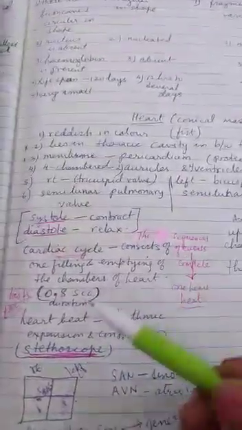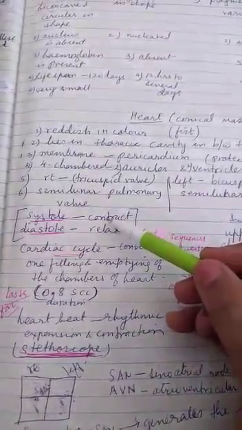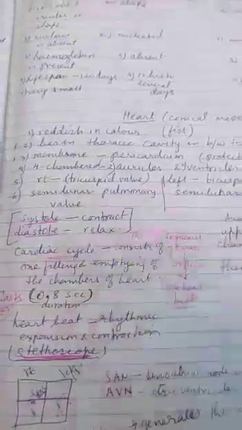So, we came to know what is systole and what is diastole. The contraction phase of the heart will be systole and the relaxation phase of the heart is diastole.